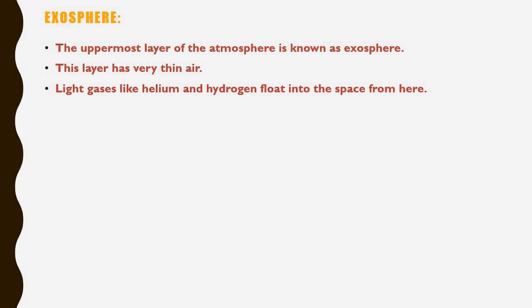So the exosphere is the layer which has very thin air because it is the uppermost layer, and as we go up in the atmosphere, we feel the scarcity of air. Light gases are found in this layer, which float into space. So this was all about the different layers of the atmosphere. In short, we discussed the five different layers of the atmosphere: troposphere, stratosphere, mesosphere, thermosphere, and exosphere.